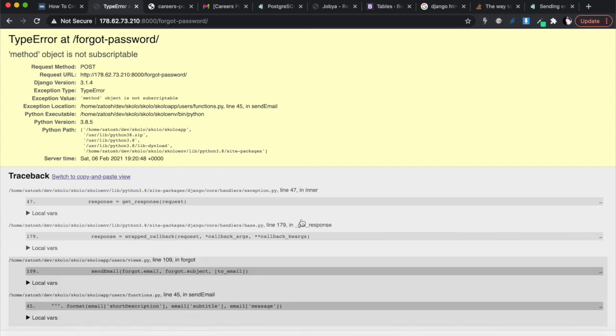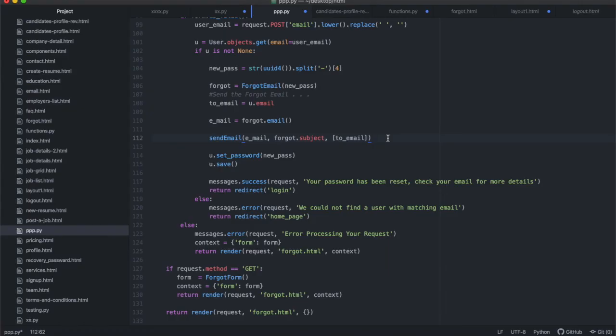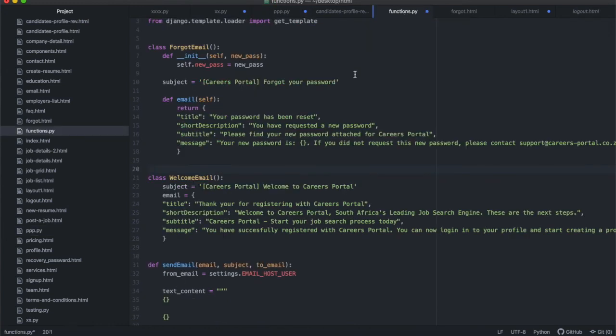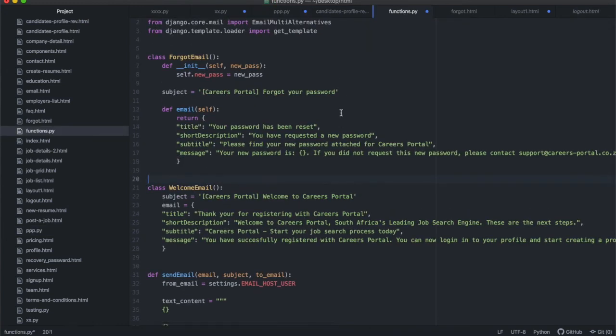Okay, so we've got an error over there. To fix that error is actually a bit easy, something I overlooked a little. If you go to our functions.py file, I'm doing something slightly different, and probably this is not the best way to do it, but I'm recording, so I just want to get something that works, okay? But I'll think about this later on and find a better way to do this, right?